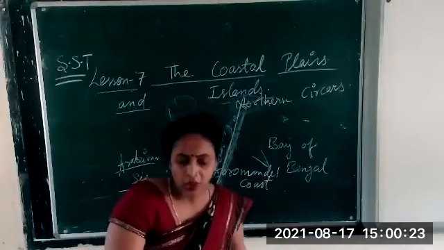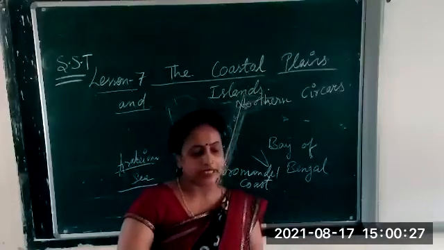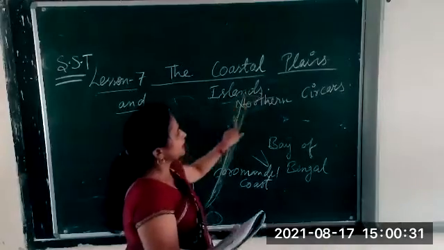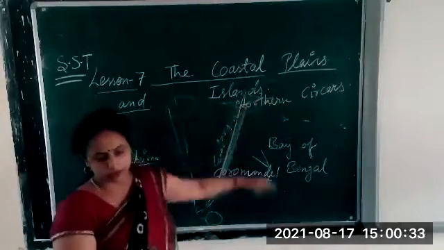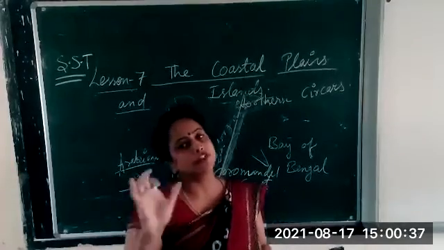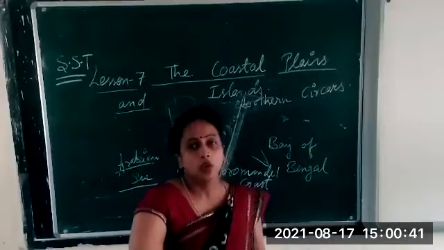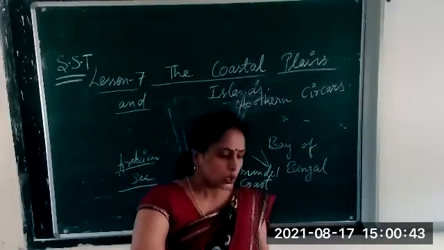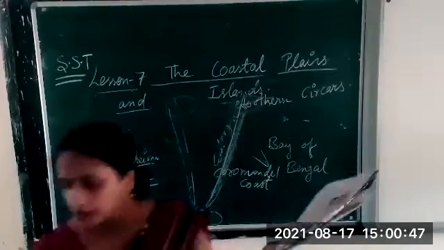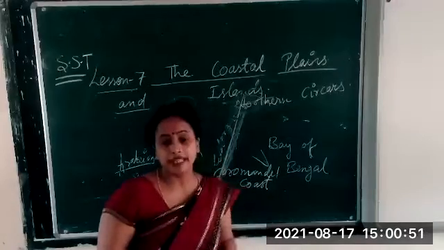The northern part of the eastern coastal plains receives rain in the summer monsoon. So this type of climate we find here. Now, life in the coastal plain. Which type of life do people live in the coastal plains here?